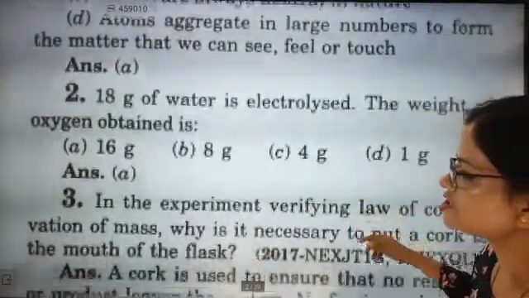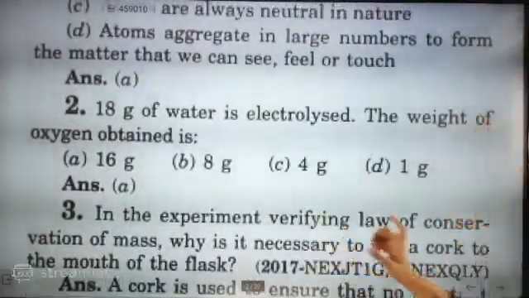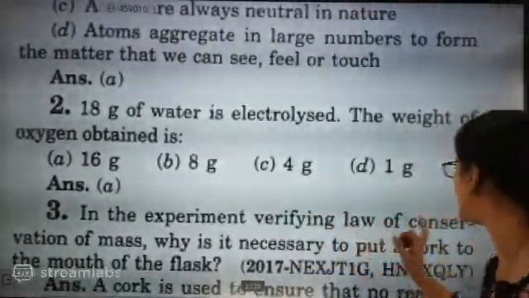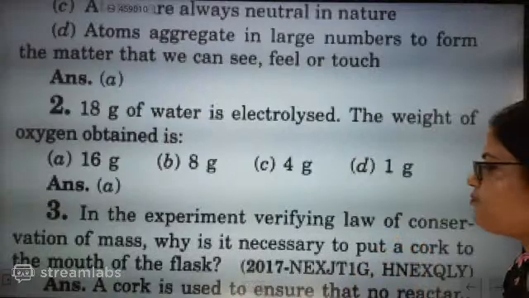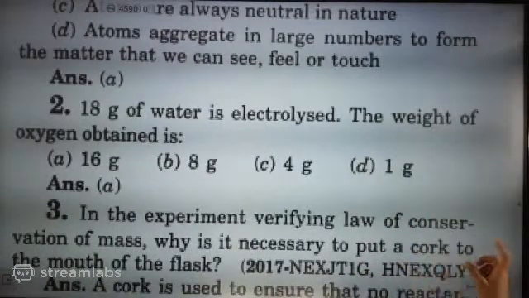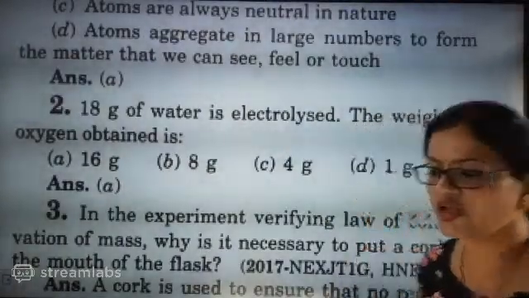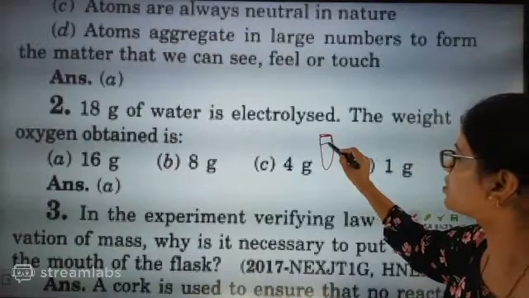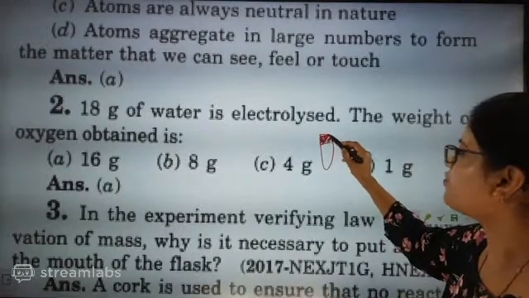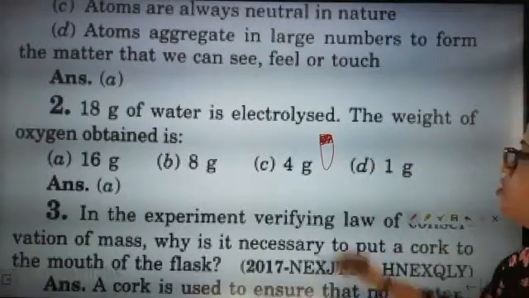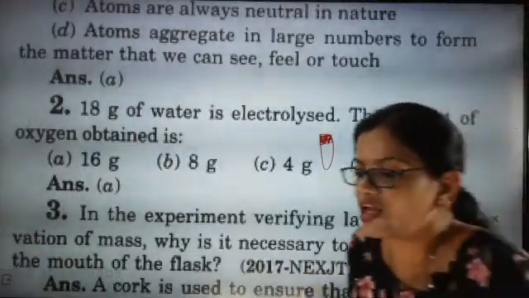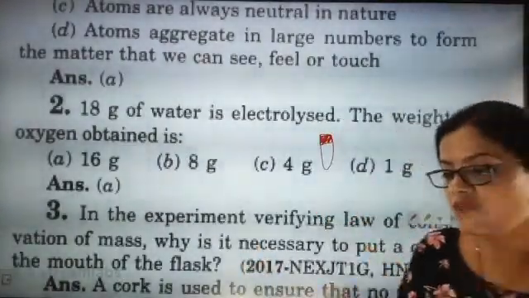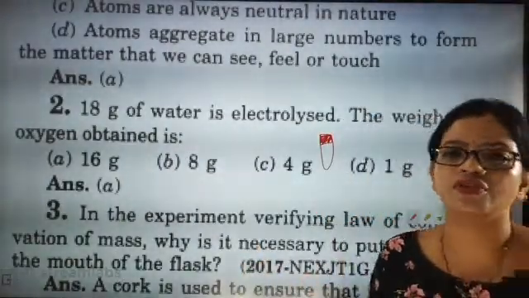Now next question is, in the experiment verifying law of conservation of mass, why is it necessary to put a cork in the mouth of the flask? Means in some of the experiments we are keeping a cork in the mouth of the flask. So why are we keeping a cork? Specifically in that type of experiment where we are proving the law of conservation of mass.